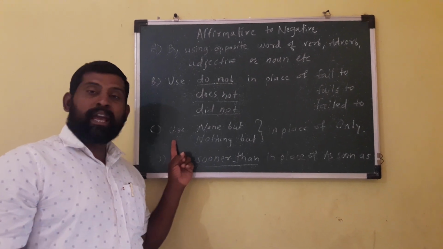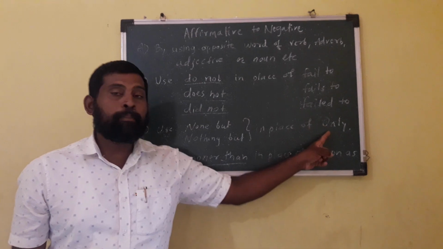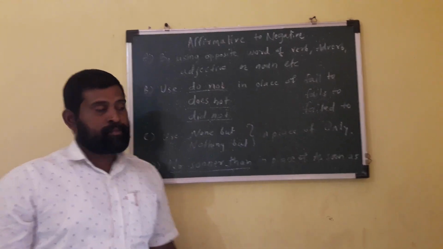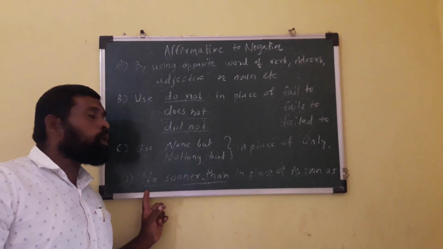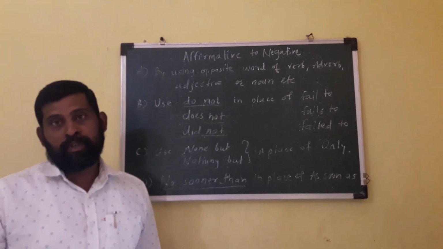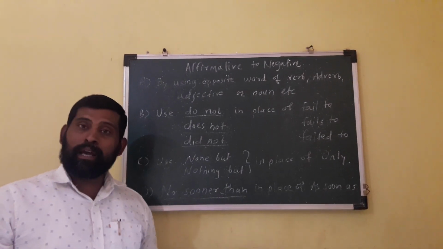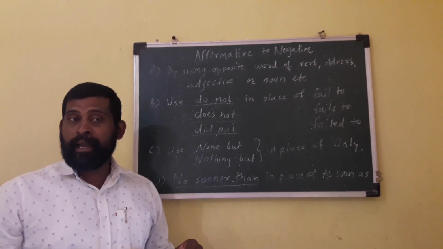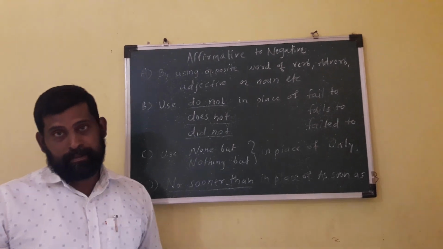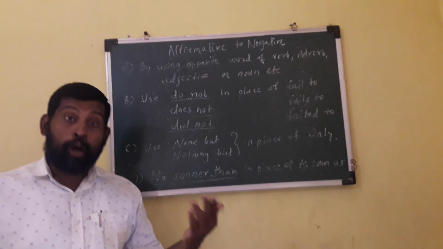Like that, we can use none but or nothing but in place of only. We can use no other than in place of as soon as. Likewise, we can use not only but also in place of and as well as. We can use if not in place of unless.